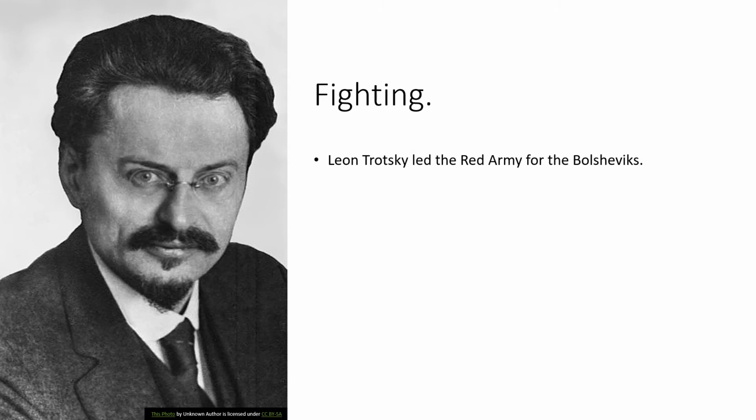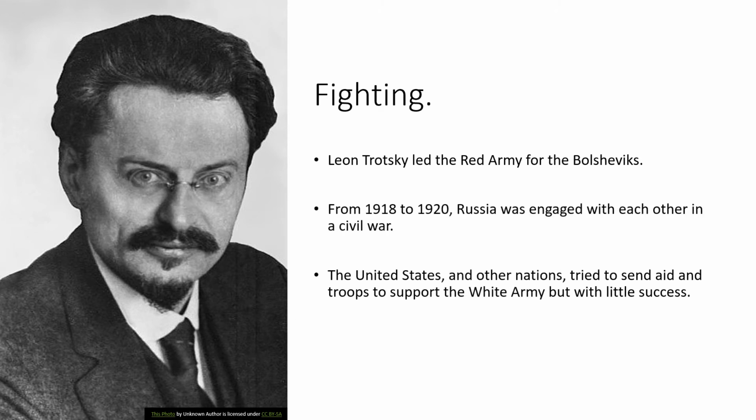Leon Trotsky, this gentleman right here, is going to lead the Red Army for the Bolsheviks against the White Army. So the Red Army is Lenin, the White Army is those who oppose Lenin. From 1918 to 1920, Russia will be engaged in a civil war, again between those who supported Lenin and the Soviets and those who were against it. Surprisingly, the United States and other nations will try to send aid and troops to support the White Army, but this will be with very little success.